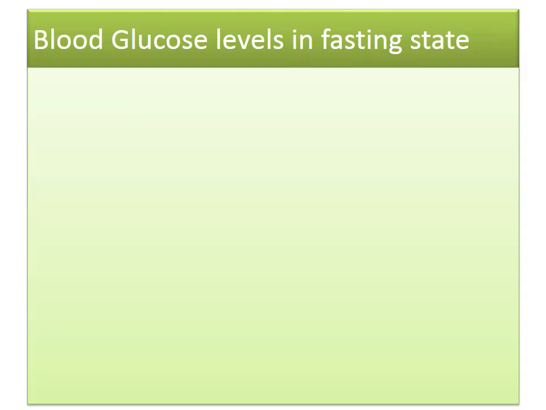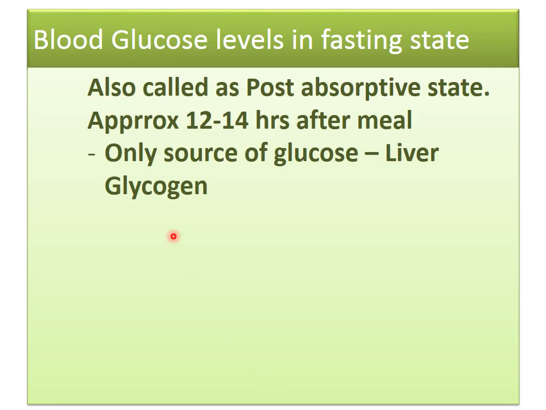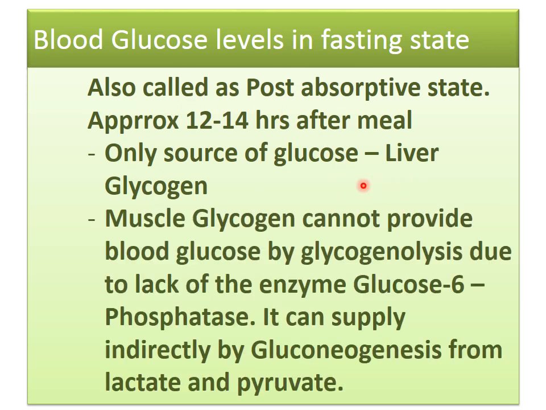Now, blood glucose level in the fasting state. The fasting state is also known as the post-absorptive state. At this time we are not taking a meal; it is 10 to 12 hours after the meal. So what are the sources of glucose at this time? The only source of glucose is liver glycogen. Muscle glycogen cannot provide glucose because it does not have the enzyme glucose 6 phosphatase. For this you can see the process of glycogenolysis.